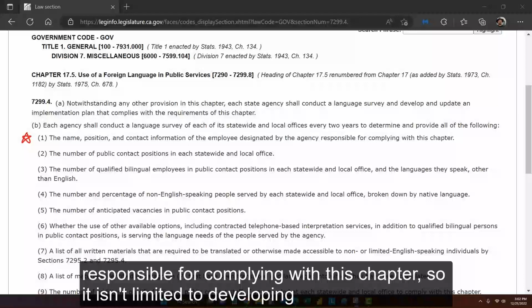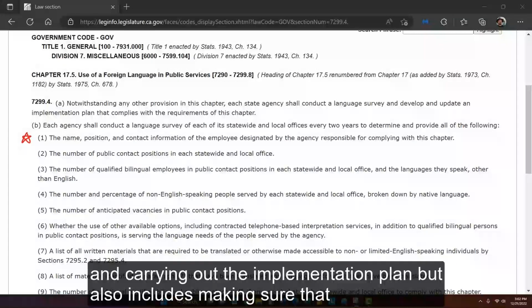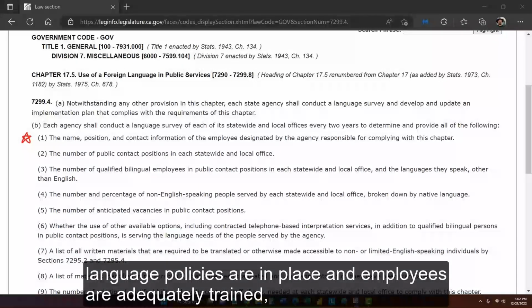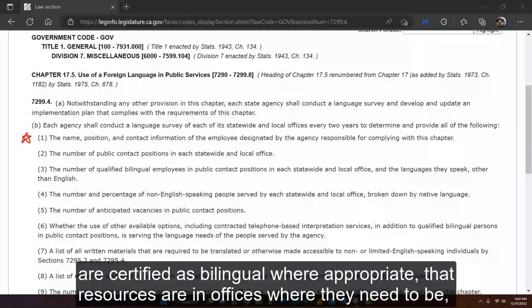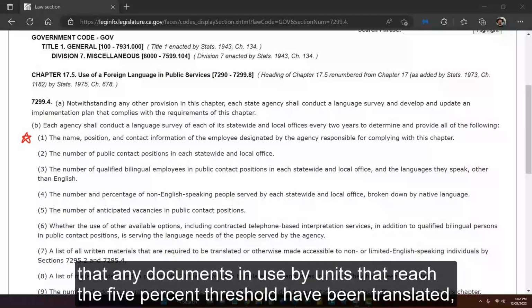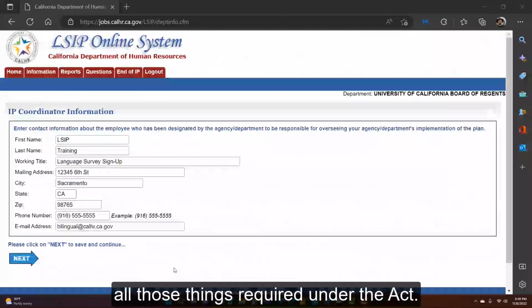So it isn't limited to developing and carrying out the implementation plan, but also includes making sure that language policies are in place and employees are adequately trained, are certified as bilingual where appropriate, that resources are in offices where they need to be, that any documents in use by units that reach the 5% threshold have been translated. All those things required under the Act.